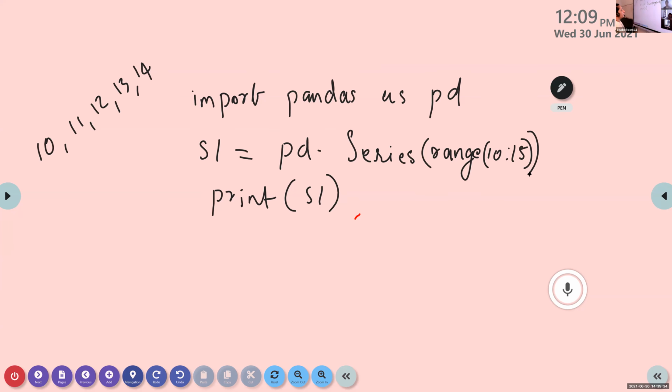Range 10 colon 15 or 10 comma 15? 10 comma 15, right? We take that in the for loop section. Start colon stop. Anyone? Donna, what is range? Start 10 comma 15.